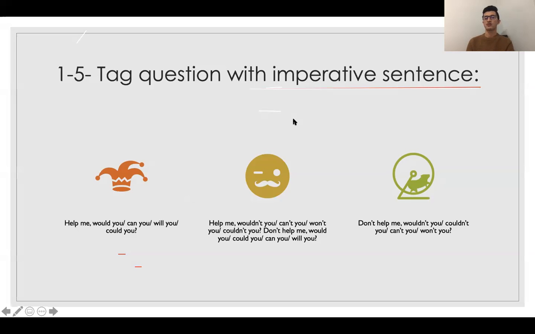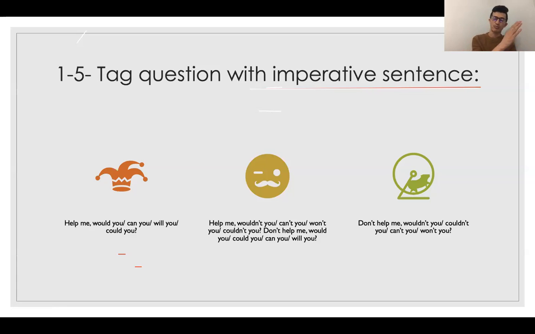So for imperative sentences also, like indefinite pronouns, we use tag questions according to the situation. There is no specific helping word for that. You can use different modal auxiliary verbs like can, will, could, may, would, any of those. Look at the second example. Help me. Wouldn't you? Can't you? Won't you? Couldn't you? Don't help me. Would you? Could you? Can you? Will you? A lot of different tag questions for that.